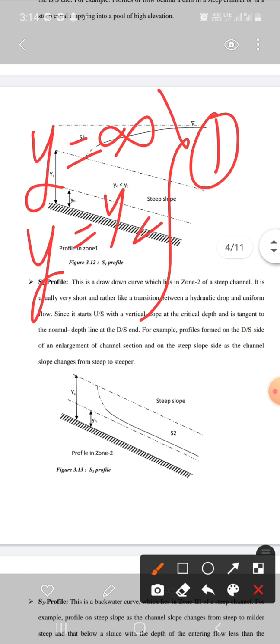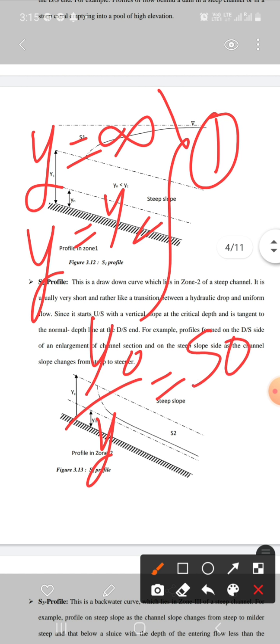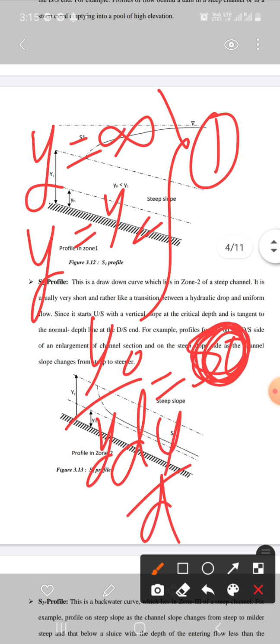If y equals infinity, it means y naught upon y will be 0, something upon infinity. So dy over dx will be equal to S naught if y equals infinity.